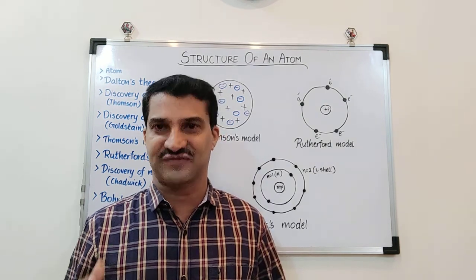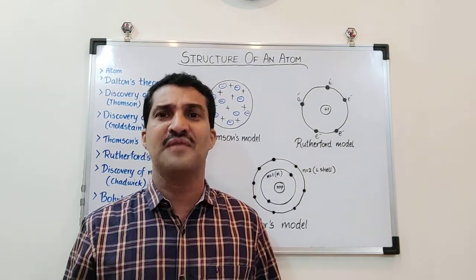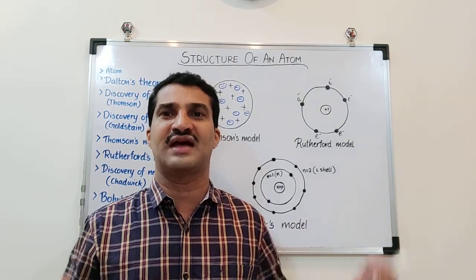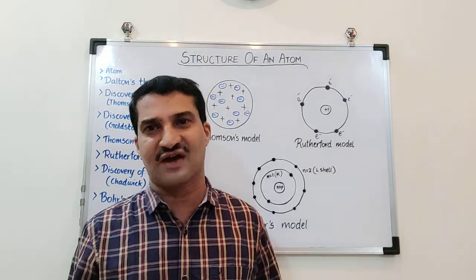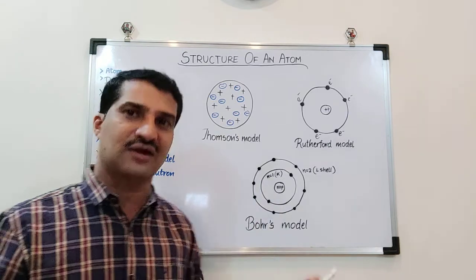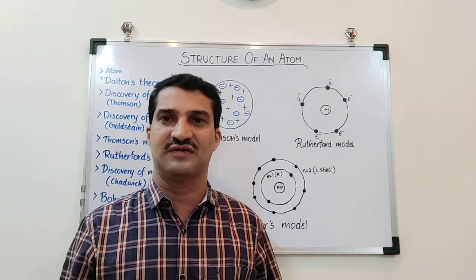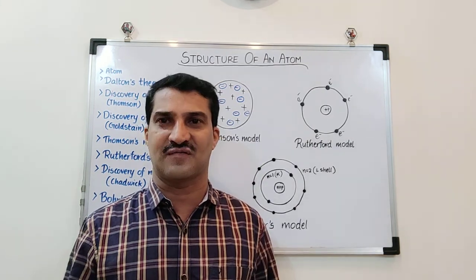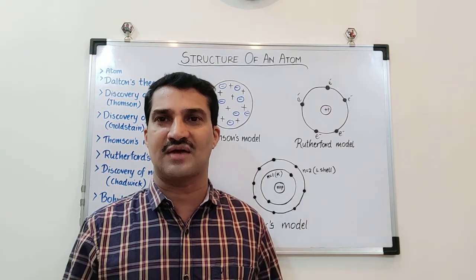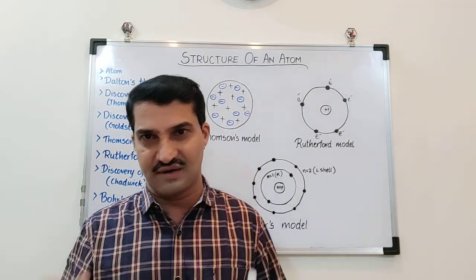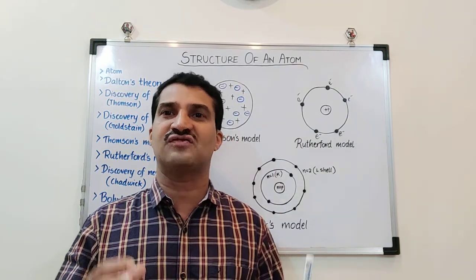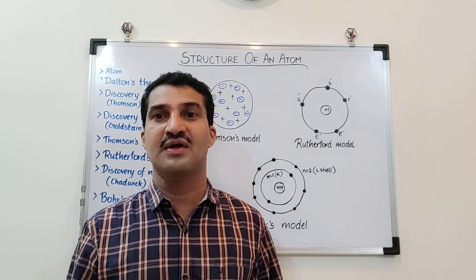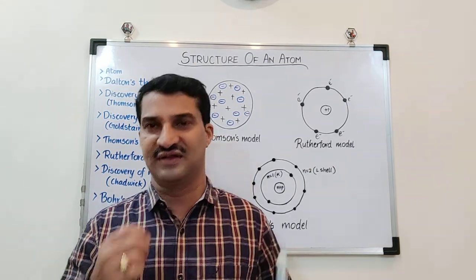The literal meaning of structure, if I talk about any substance, is what parts the substance is made of and how those parts are arranged inside that particular substance. This is called structure. So if I apply it to an atom, that dates back to several centuries when the atom was discovered, then the scientists thought of the structure of atom. They thought, is an atom made of any subatomic particles? If so, how are those subatomic particles arranged together to make the structure of an atom? This was the essence of this topic.